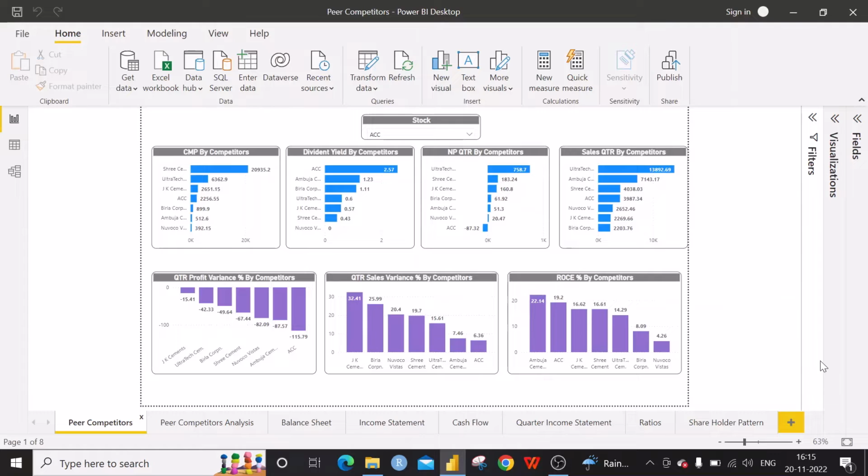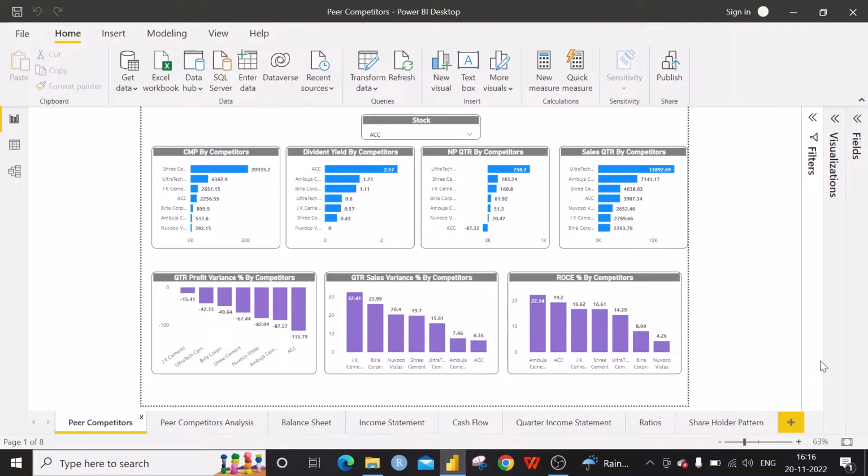This time we are going to do the peer competitions. When we are doing the fundamental analysis of a stock, it is always better to see the same values of its peers. Then only can we come to some conclusions and have more insights.